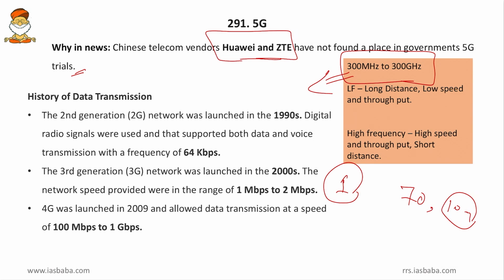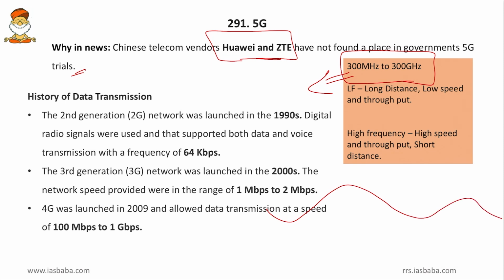So why is this difference, friends? When the band is lower or when the frequency is lower, the wavelength of the wave will be more, and this wavelength can travel through longer distances. So a 300 megahertz wave will be like this, but a 300 gigahertz wave will be like this. So this wave cannot travel to longer distances, so it gets distorted, but this can travel through longer distances.